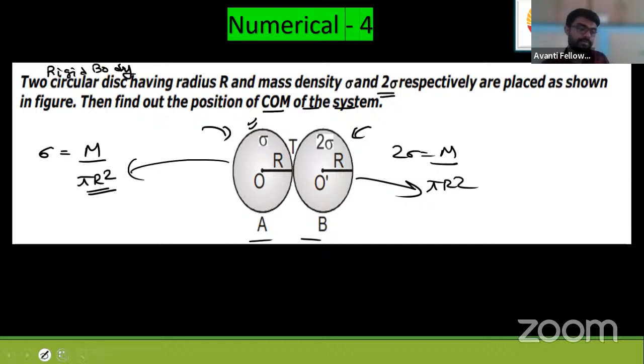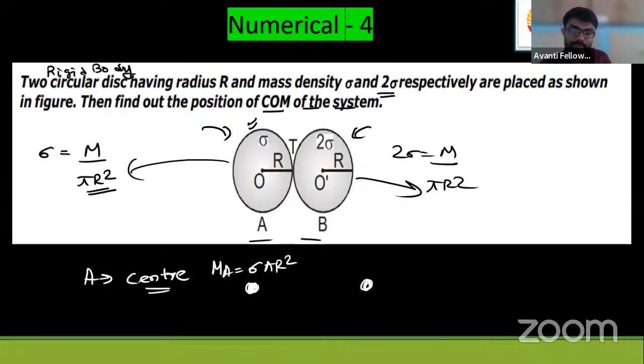How to solve this? I'm telling you here. The center of mass of disc A will be at the center because it is a circular disc, and the center of mass of a disc we have studied is at the center. So the mass of disc A will be sigma of that disc A into area. Finish. This is the mass of the disc. And this is disc A, this is disc B, and its sigma into area is this. This is the mass of disc B.